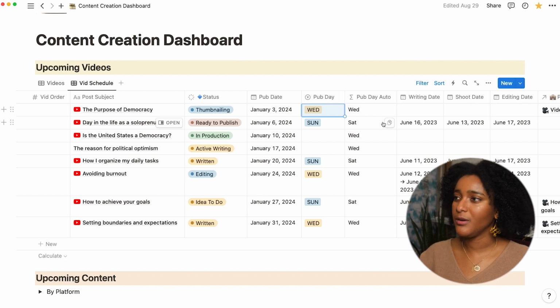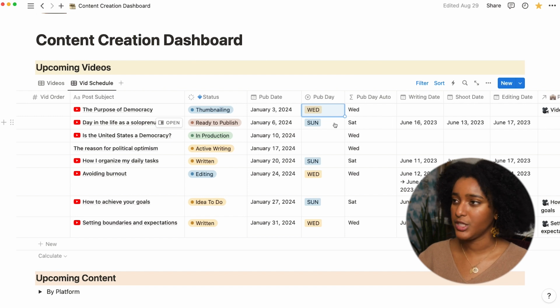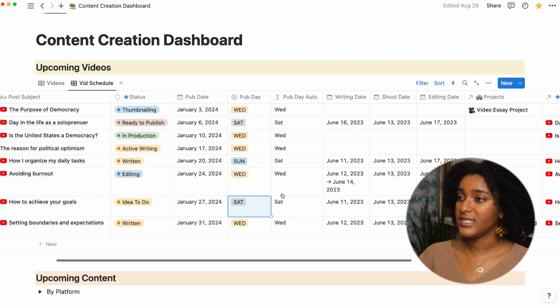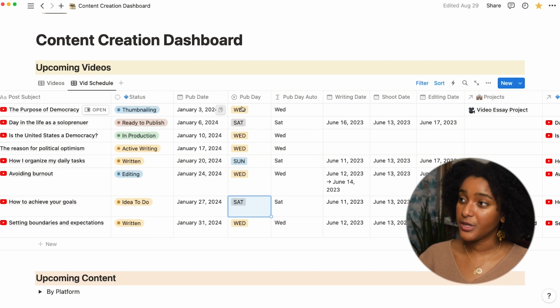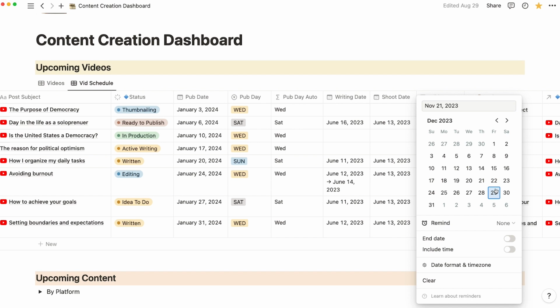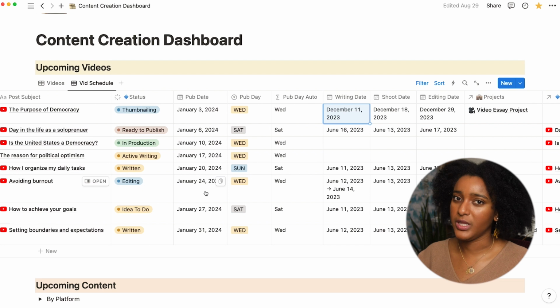And this pub day auto is like a fancier formula. I go into more details in the class, but it helps me to know what day of the week the publishing day is so that I can match and update it. So this is actually a Saturday. These two are Wednesdays. And then here I can say to myself, okay, if this is going to publish on January 3rd, then I need to have it edited maybe by December 29th. So it helps me to map out the dates based on when they're going to publish.